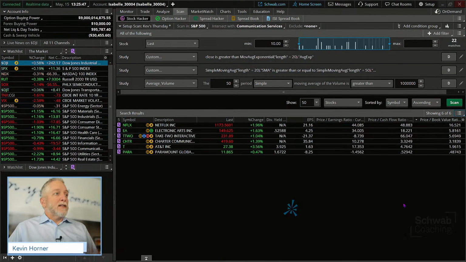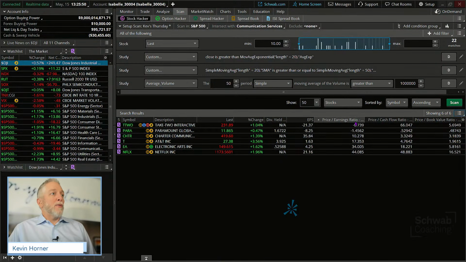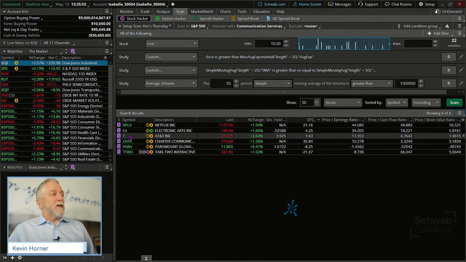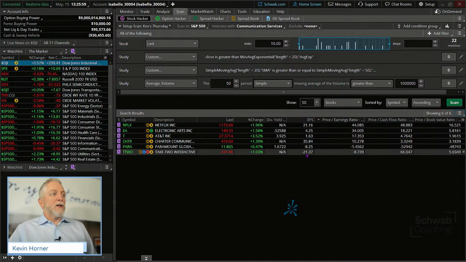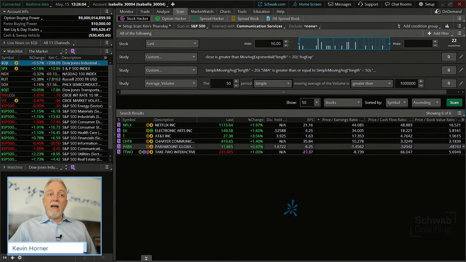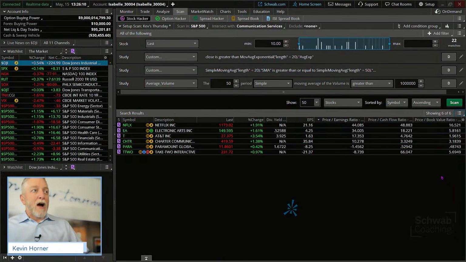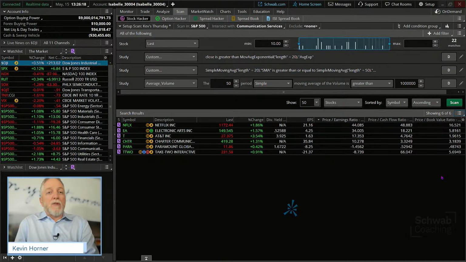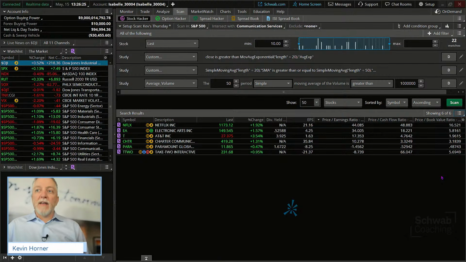So not to suggest that these are imperative details, but if we were to look at price to earnings, notice where Netflix resides, notice where EA resides, whereas a Take-Two is not currently earning on a positive basis, nor is Paramount Global. That might be a decision factor for some of you, okay? That's all I'm suggesting, not to say that that's how you have to do it, just a way that some investors might. And you might also decide, hey, for this space, I'm not going to care about price to earnings ratio. I'm only going to care about this. Whatever that is, please define that for yourself and then hopefully base your decisions on that properly.